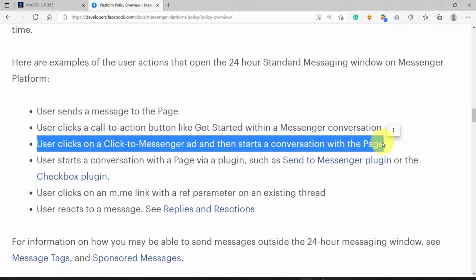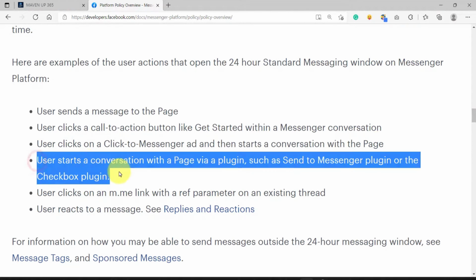Another is when the user clicks a click-to-Messenger ad and then starts a conversation with the page. So if you are running a click-to-Messenger ad on Facebook, or Facebook ads that redirect subscribers to Messenger, it restarts the 24-hour messaging window. Another is when the user starts a conversation with the page via a plugin such as the Send to Messenger plugin or Checkbox plugin. In MMIO, we offer these plugins as growth tools. We will discuss more about growth tools in the upcoming lessons. So let's move on for now.